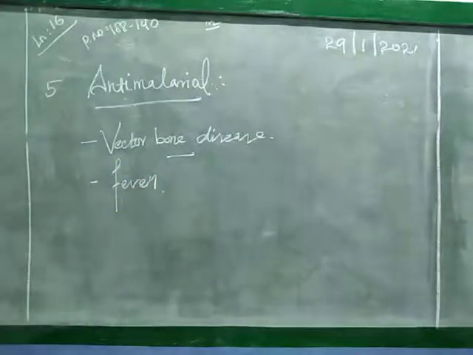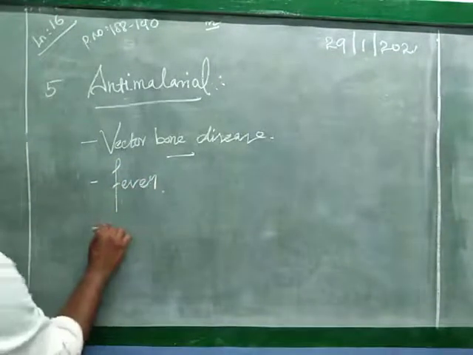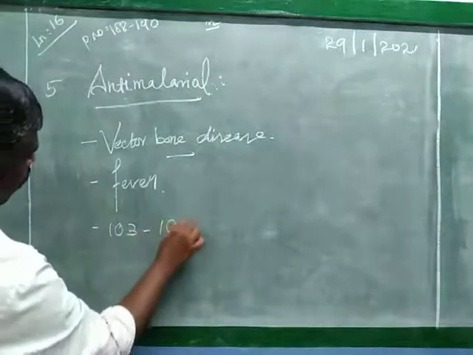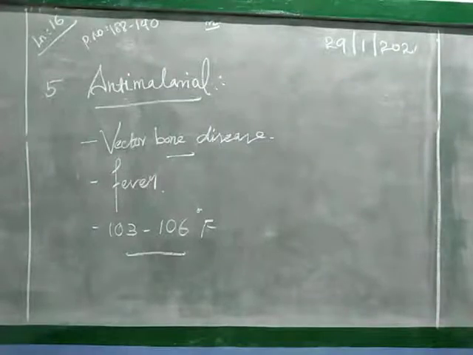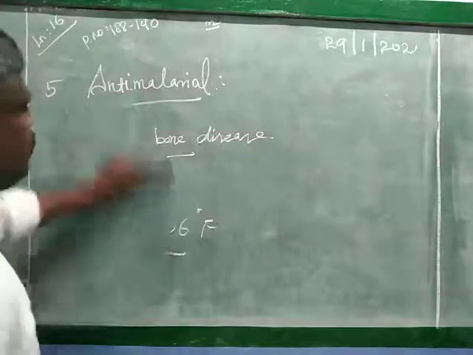It raises the body temperature to 103 to 106 degrees Fahrenheit. It causes physical weakness, with side effects in the liver, and also causes anemia. So how to control this? We have to find out materials that can be extracted from food items or other things. So next one, antibiotics.